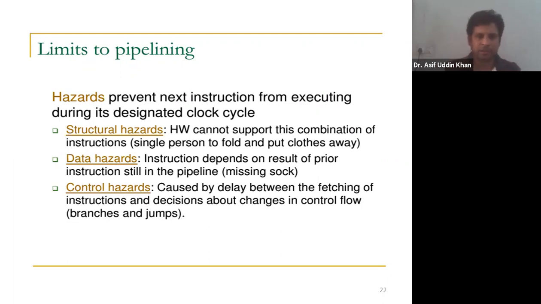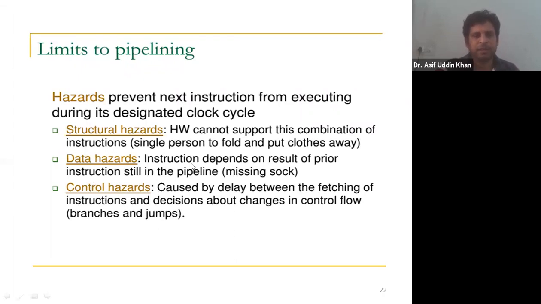And there are three types of hazards. The first hazard is structural hazard, the second is data hazard, and the third is control hazard. A structural hazard occurs when two or more instructions want to use the same hardware. Which instruction will be allocated the hardware, which will use the hardware? There is a problem. So this is a structural hazard.